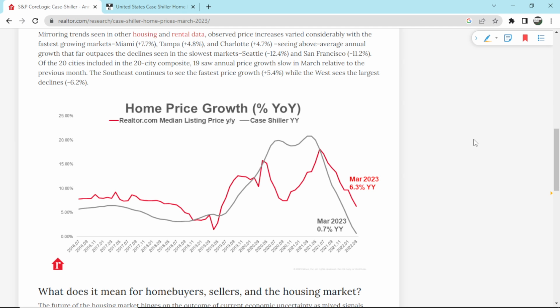So here they're looking at the Case-Shiller National Index, and that is the gray line that we can see where it actually increased 0.7% year over year on a national basis. And they're comparing it to the median listing price year over year. So we can see that they're trending in the same direction. They've been coming down for the last few months.